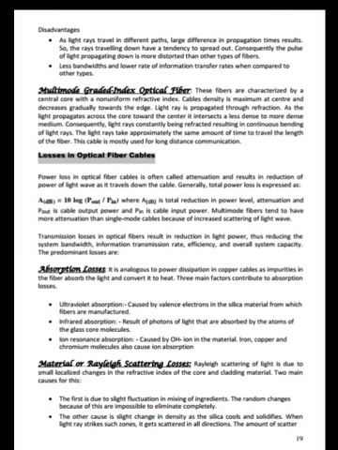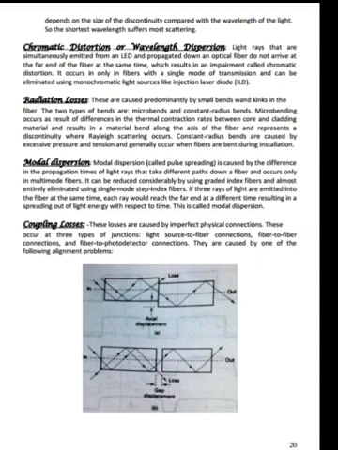The amount of scatter depends on the size of discontinuity compared with the wavelength of the light. So the shortest wavelength suffers most scattering. Chromatic distortion or wavelength dispersion. Light rays that are simultaneously emitted from a source and propagated down an optical fiber do not arrive at the far end of the fiber at the same time, which results in an impairment called chromatic distortion. It occurs only in fibers with a single mode of transmission and can be eliminated using monochromatic light sources like injection laser diode.